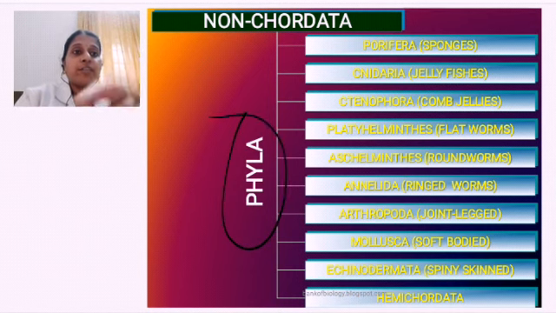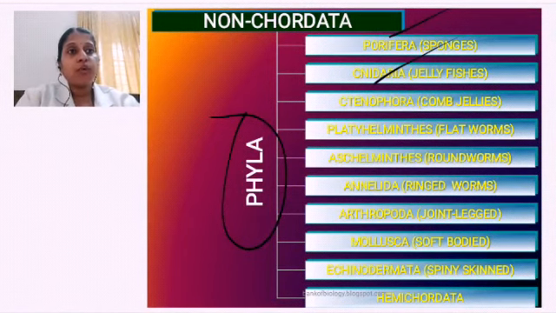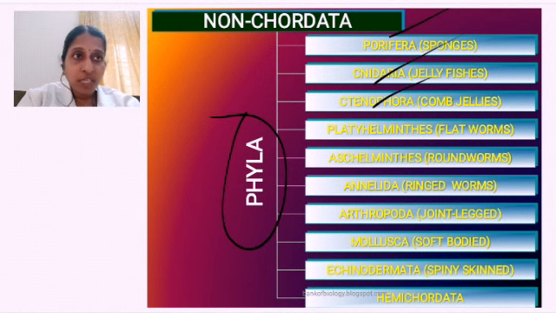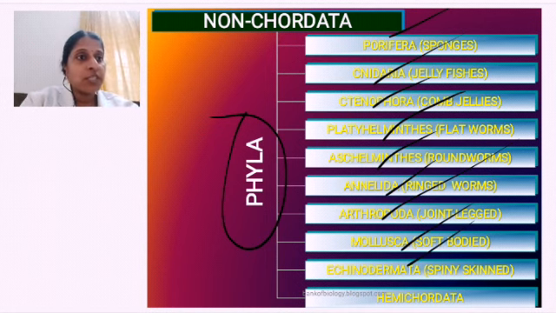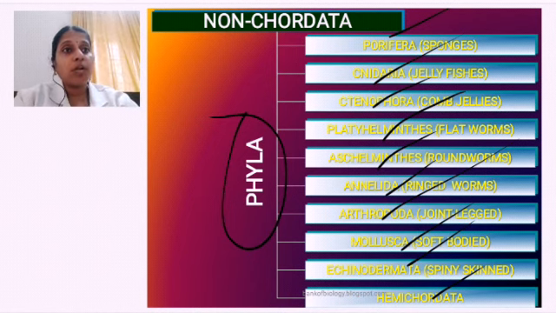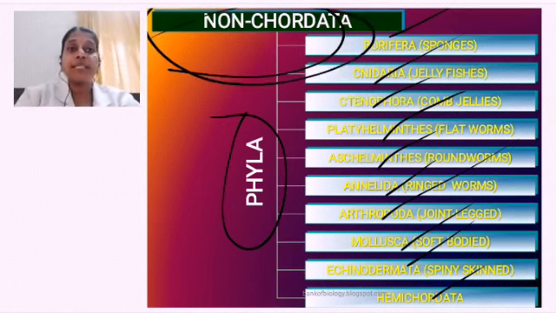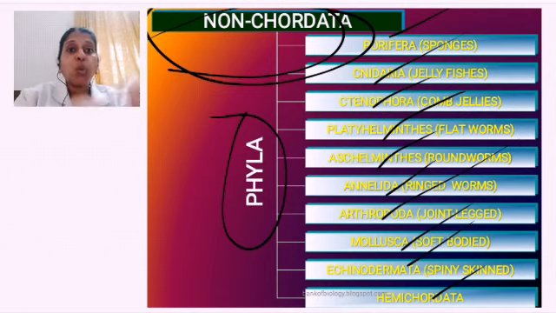Non-chordates are under different phyla: Porifera, example sponges; Cnidaria, jellyfishes; Ctenophora, comb jellies; Platyhelminthes, flatworms; Aschelminthes, roundworms; Annelida, ringed worms; Arthropoda, your insects; Mollusca, soft-bodied animals; Echinodermata, like starfish; Hemichordata. So these all come under non-chordata, meaning they do not have a notochord.